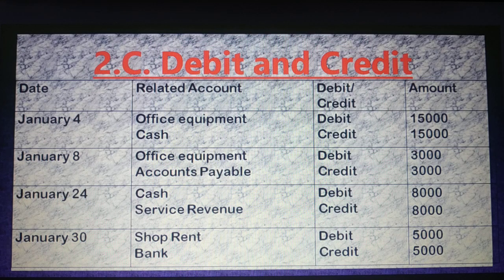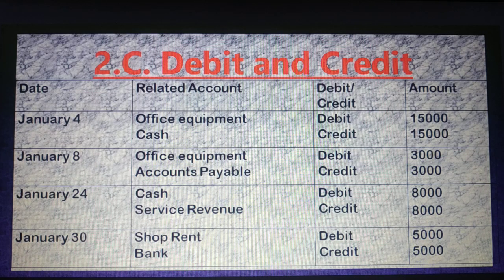Dear student, look at the first transaction. January 4. Related accounts are office equipment and cash. So office equipment account is debited and cash account is credited. Why is office equipment debited? Because office equipment is an asset. We buy an asset. So if we purchase an asset, the asset will increase.